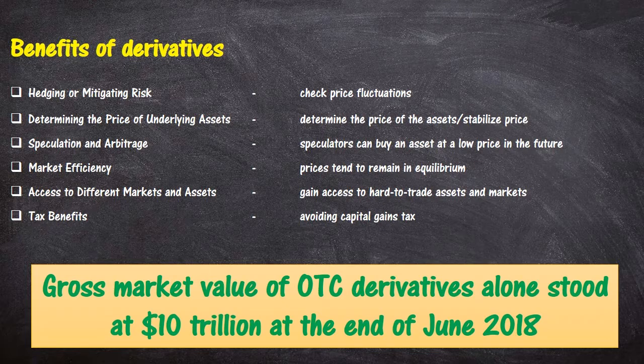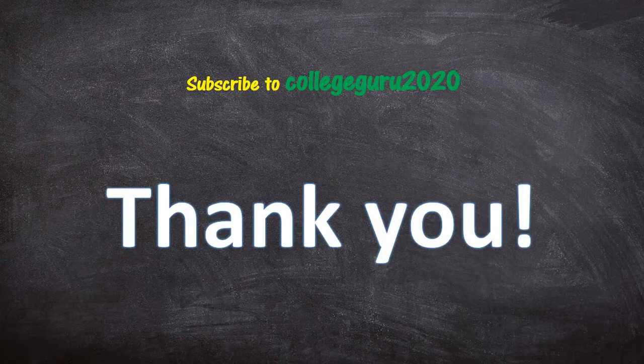The gross market value of OTC, over the counter, derivatives alone in 2018 stood at $10 trillion, but they do have counterparty risks, price, and systemic risk associated with them, which are very important to consider before entering into any derivative agreement. That's all about the evolution and benefits of derivatives.